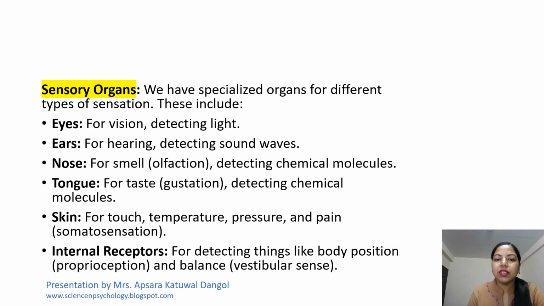So we were talking about the sensory organ. We have specialized organs for different types of sensation. These include eyes for vision, detecting light, ears for hearing, detecting sound waves, nose for smell, olfaction, detecting chemical molecules, tongue for taste, detecting chemical molecules, skin for touch, temperature, pressure, and pain, which we also call somatosensation, and internal receptors for detecting things like body position, proprioception, and balance, vestibular sense.